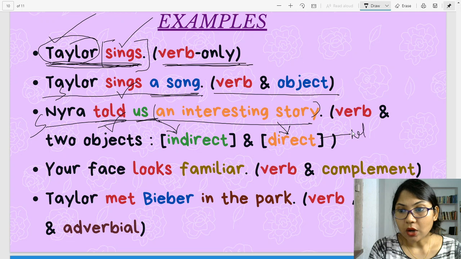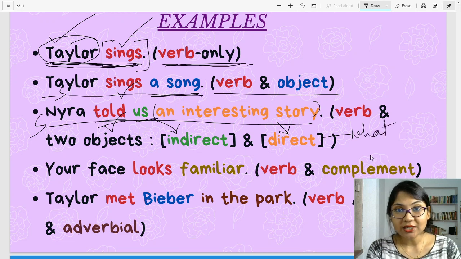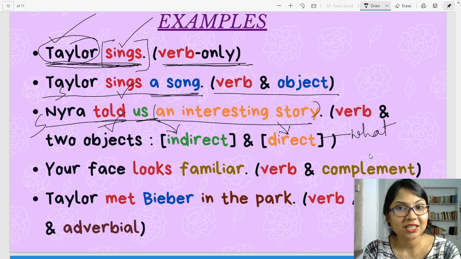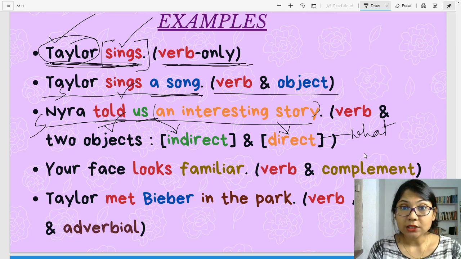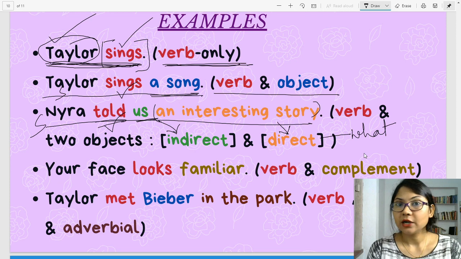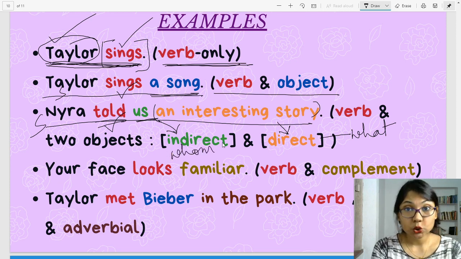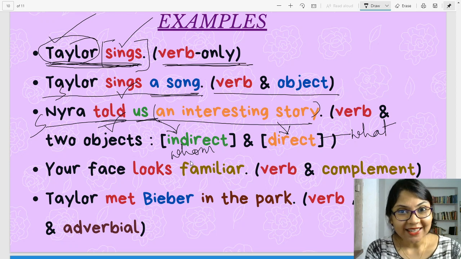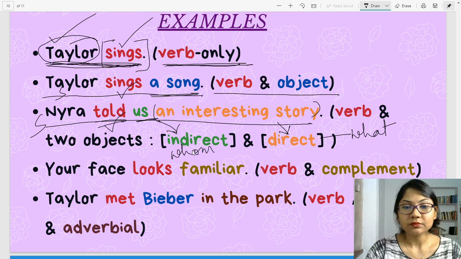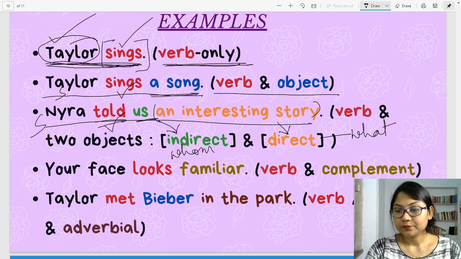So when you ask the question what, you get the answer to the direct object. And when you ask the question whom, Naira told whom? Naira told us. So when you ask the question whom to the verb, you get the answer to the indirect object. Okay? Alright, let's move on.